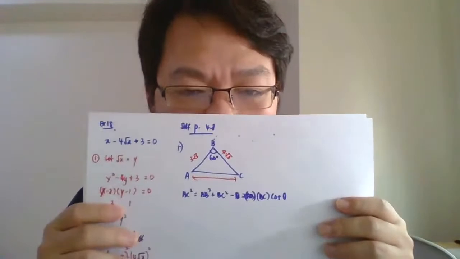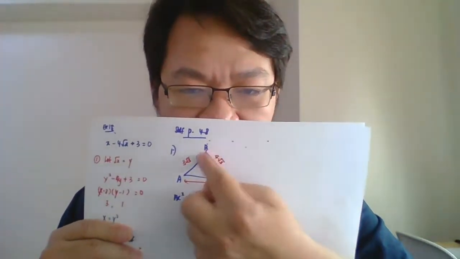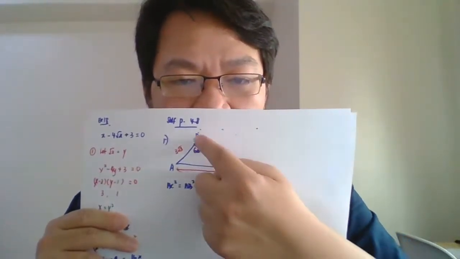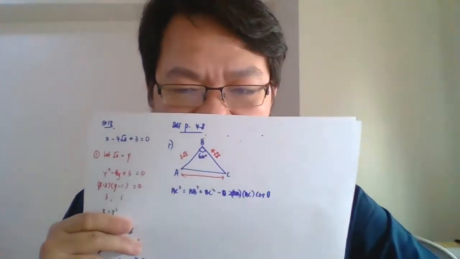So AC squared. Okay, I tunjuk formula dulu, sangat mudah. Okay, this is the formula for cos rule. You want to find AC. So AC squared sama dengan AB squared tambah BC squared tolak 2 AB BC cos theta. Cos theta, that means cos 60.